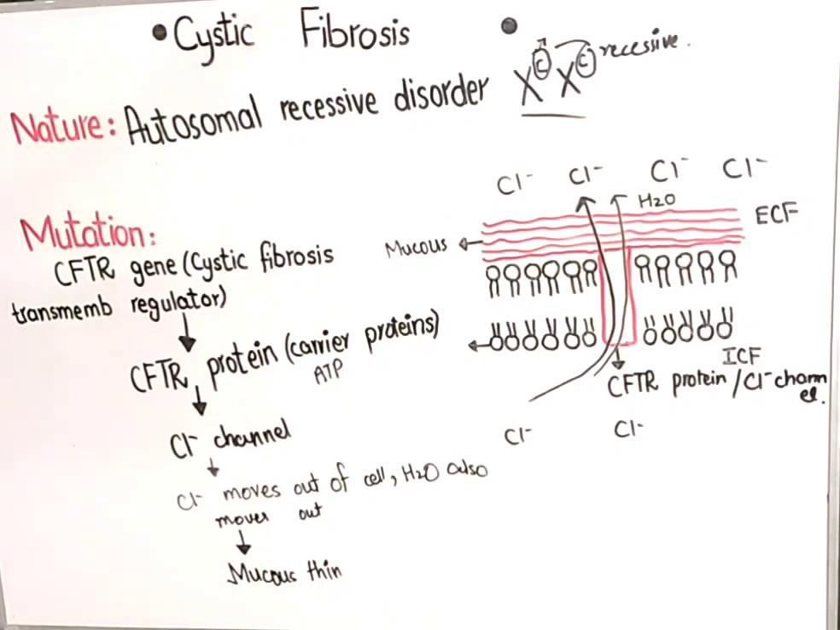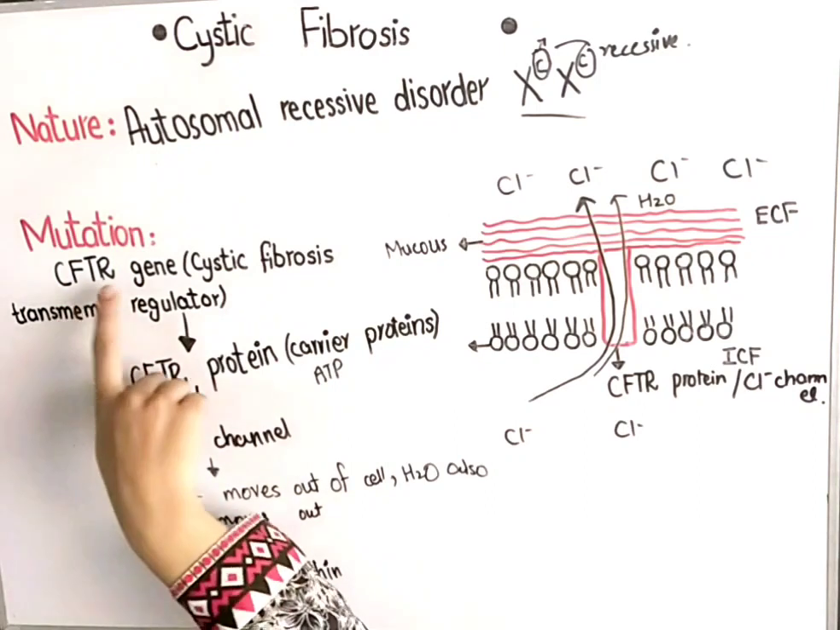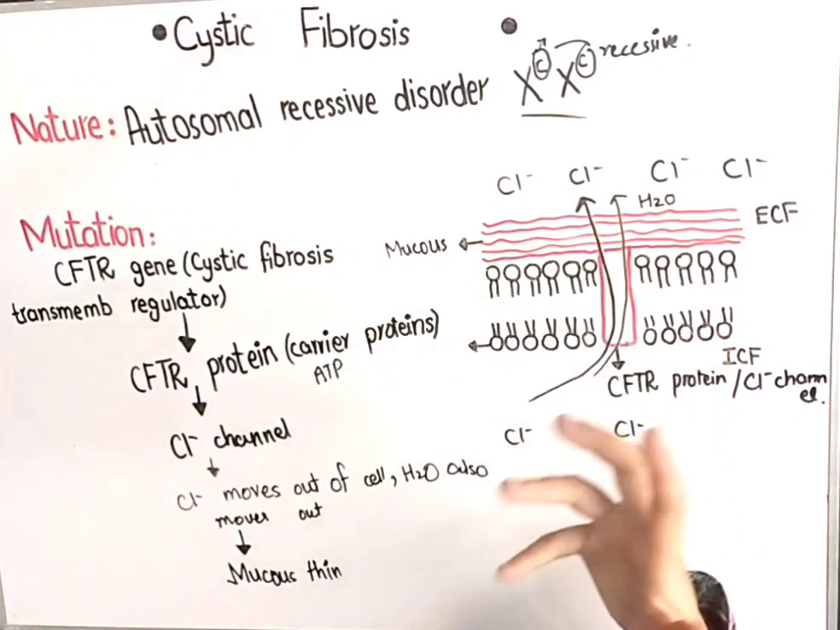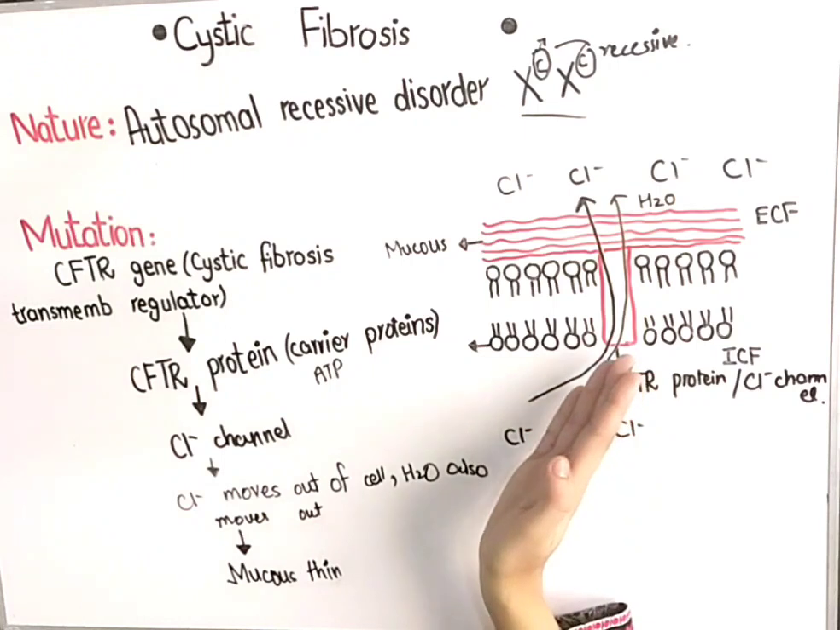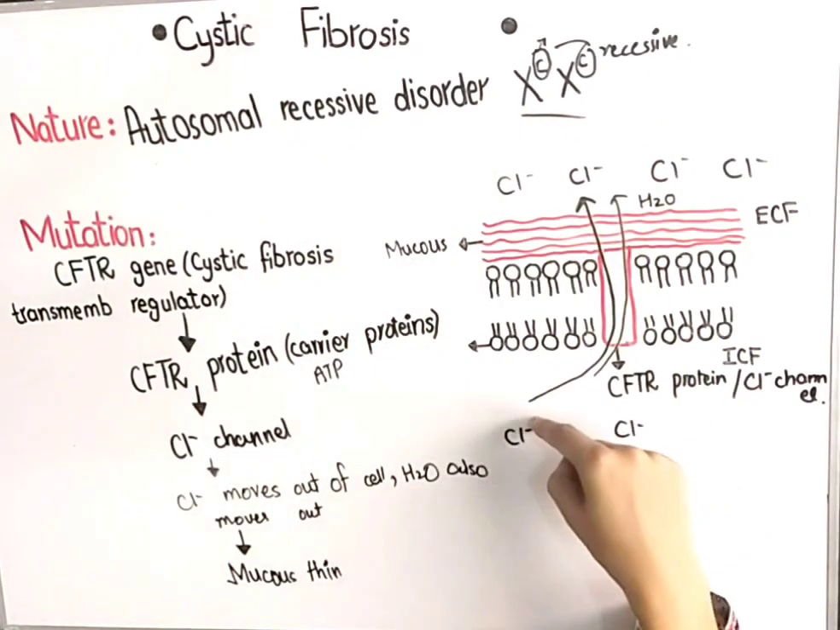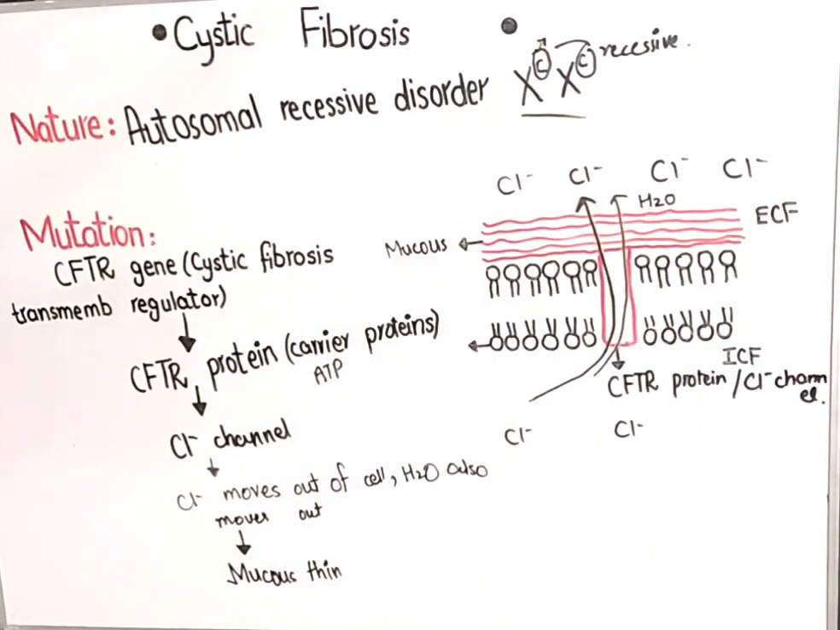So maybe the chloride CFTR protein is not produced at all, maybe it is not produced in sufficient amount, or maybe it does not work properly. So all these conditions may lead to cystic fibrosis. What happens is that the CFTR gene is defective and CFTR protein is not produced. When CFTR is not produced sufficiently, then chloride ions don't move from inside of the cell to the outside of the cell, and water does not move from inside of the cell to the outside of the cell. As a result, this mucus becomes thick.